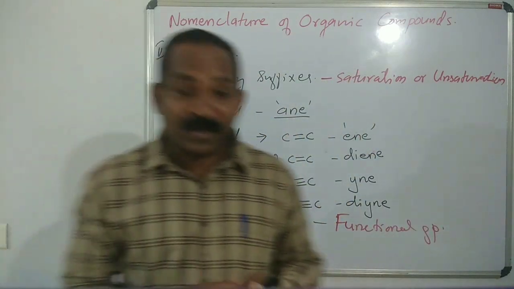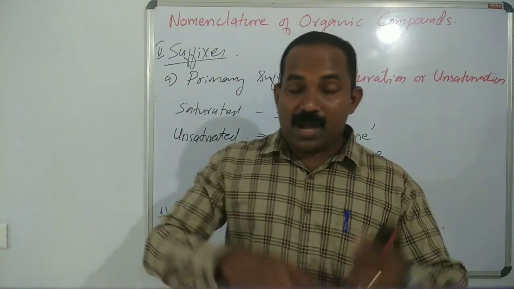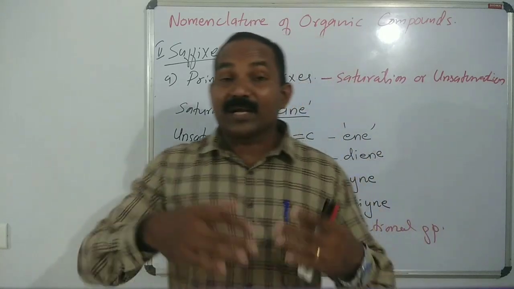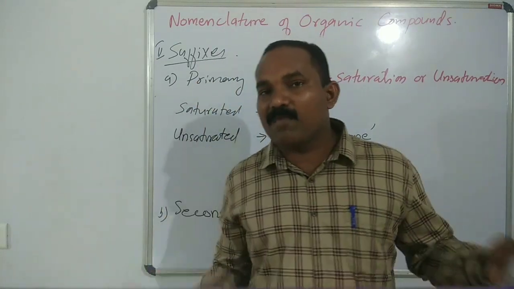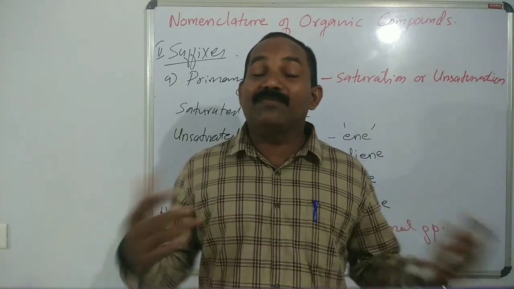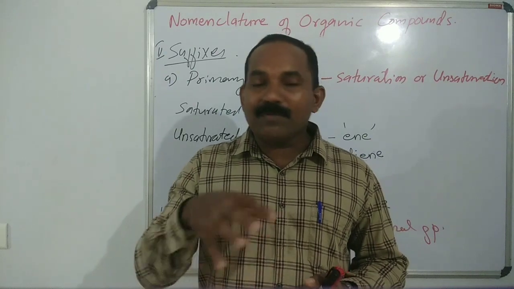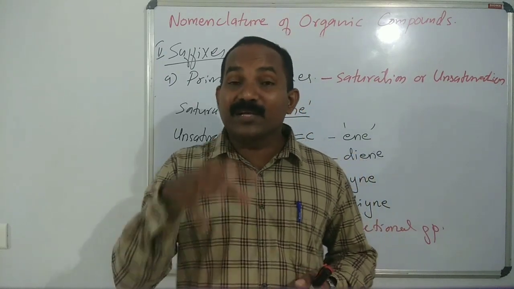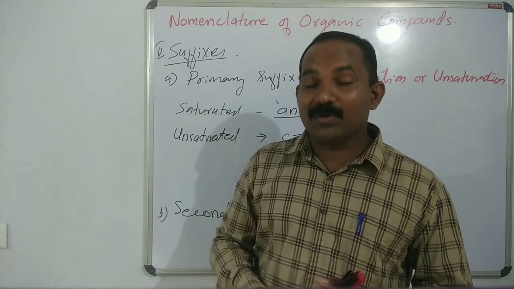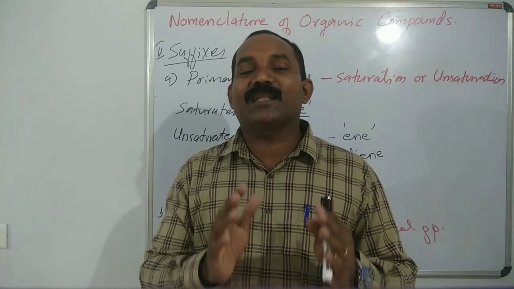What are the different functional groups in the molecule? Alcohols, amines, aldehydes, ketones, carboxylic acid, amide, esters, cyanides, sulfonic acid, etc. So if these functional groups are present in the organic compound, we use secondary suffixes.